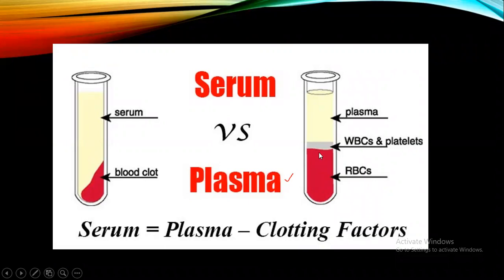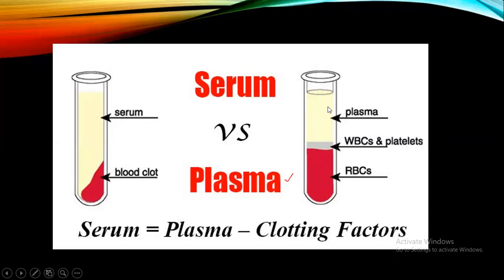In this test tube, there is a separation of blood, but the blood cells have not clotted. That means they have not stuck to each other. But in this test tube, the blood cells have clotted. All the blood cells have stuck to each other. And above it, here also, you are able to see a liquid portion.